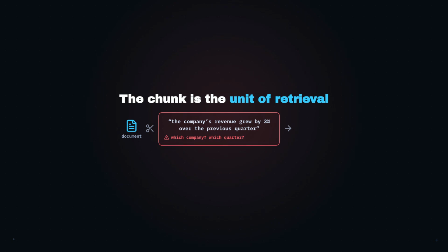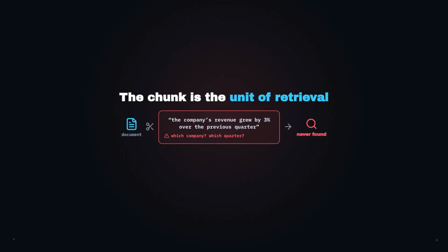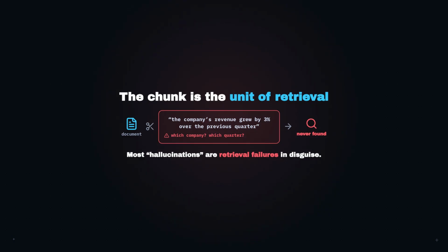Take Anthropic's own example. A chunk reading "the company's revenue grew by 3% over the previous quarter." Perfectly good sentence and completely useless because it never says which company or which quarter. Ask what was Acme's growth in Q2 2023 and that chunk will never surface. This is why most RAG failures that look like the model hallucinating are actually retrieval failures in disguise. Get chunking wrong and nothing downstream can save you.